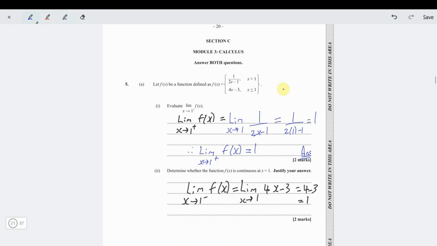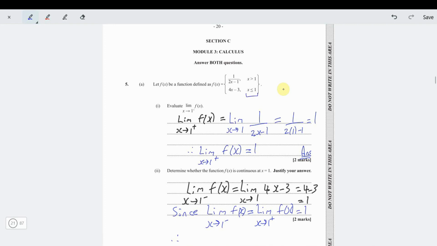Now, since the limit as x approaches 1 from the left of f of x is equal to the limit as x approaches 1 from the right of f of x, which is equal to 1, and we also know the function is defined at x equals 1.